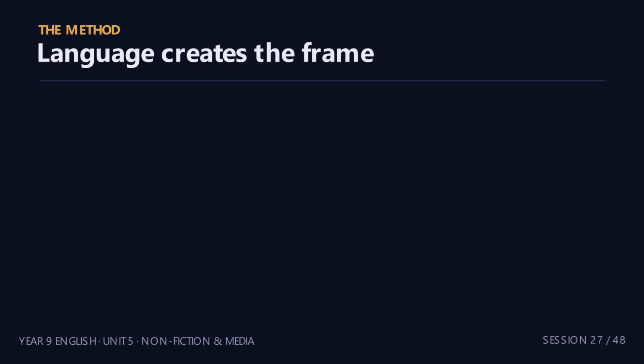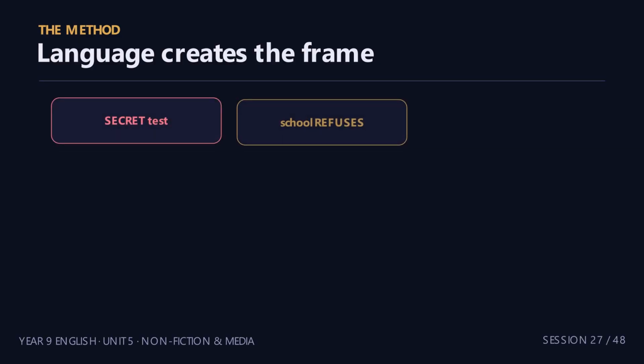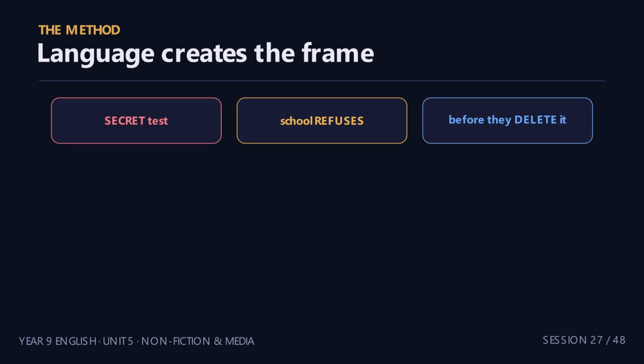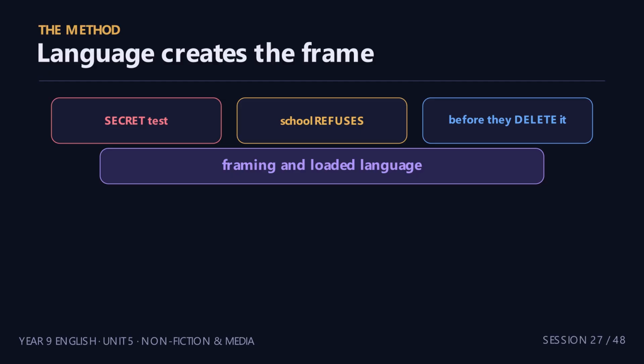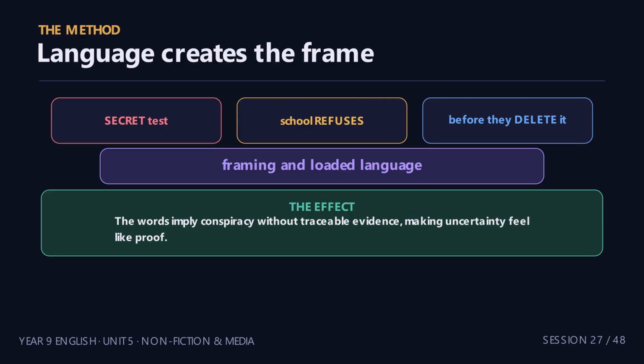Now the method: framing and loaded language. Look closely at "secret test," "refuses," "delete it." Secret suggests hidden authority. Refuses assigns deliberate obstruction, and delete it predicts suppression. None of those words supplies the test, the author, the date, or the measured result. Together they build a conspiracy frame around an evidence gap. The effect is this: the words imply conspiracy without traceable evidence, making uncertainty feel like proof.